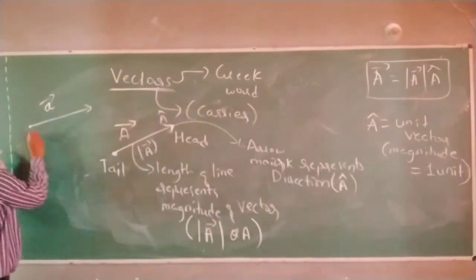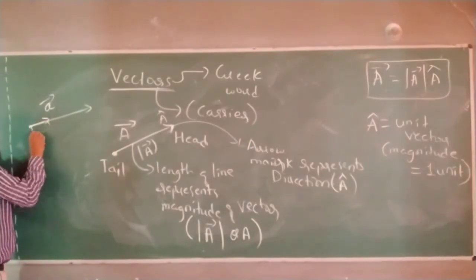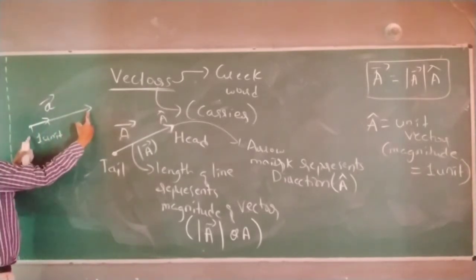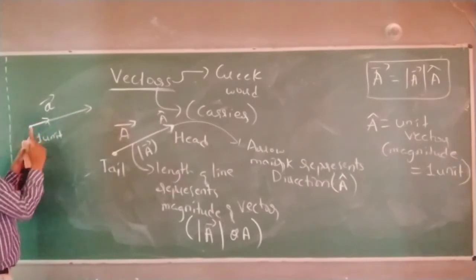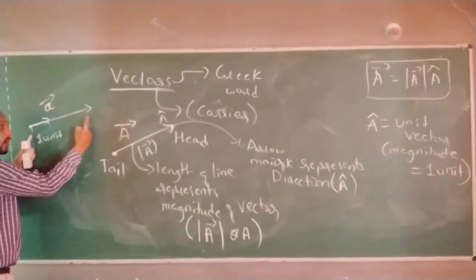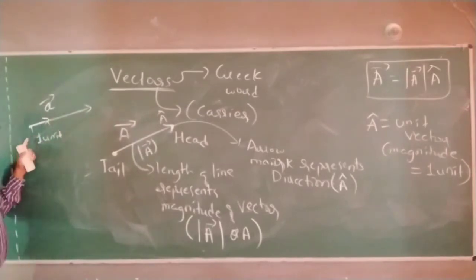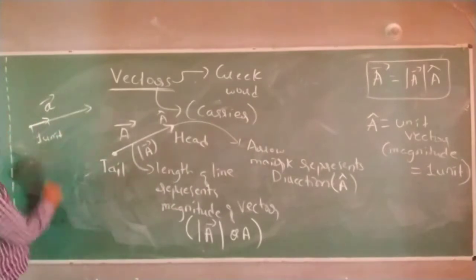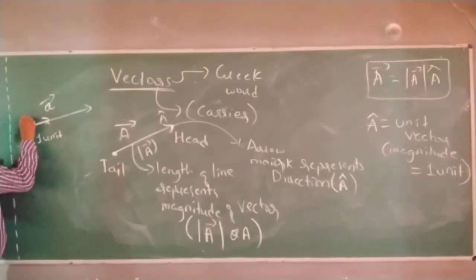In this vector, if I draw a line having a length of 1 unit, this is 10 meter means this is 1 meter. If this is 100 meter, again this is 1 meter. If it is 1 kilometer or 10 kilometer, this is 1 meter. Whatever length of the line you measure, this small vector having 1 unit is called the unit vector,